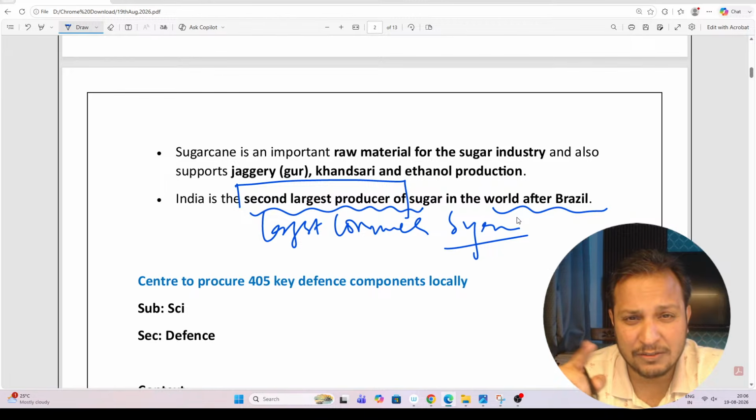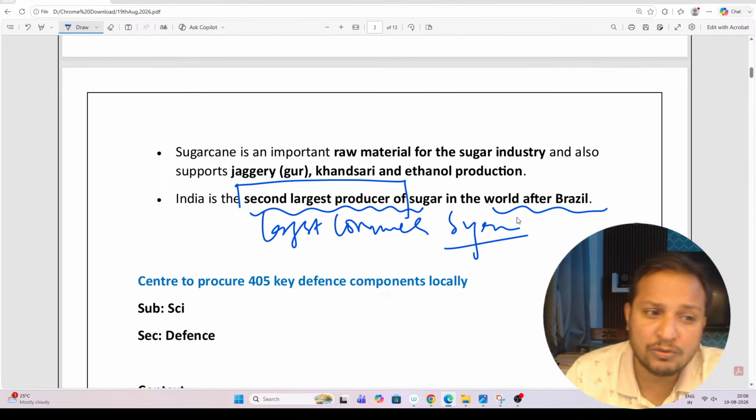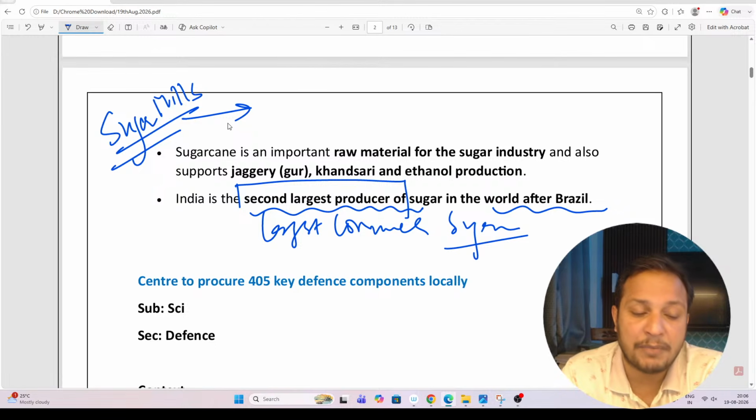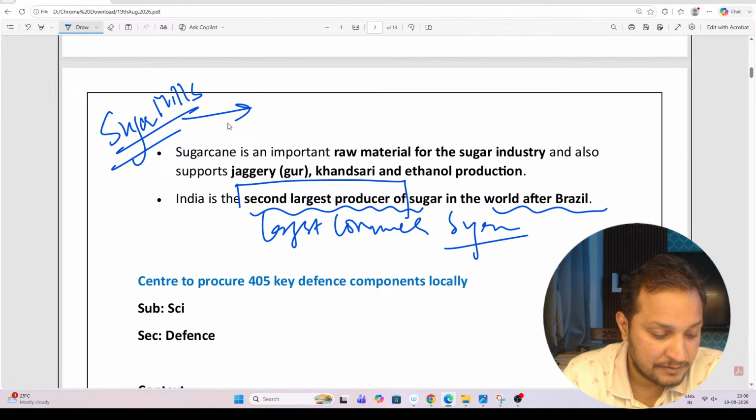Guys, whenever we discuss sugarcane, one thing we will discuss is where the sugar mills are located in India. Can anybody tell me? Majority of the sugar mills are located in which part of the country?